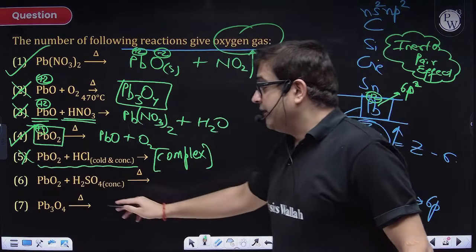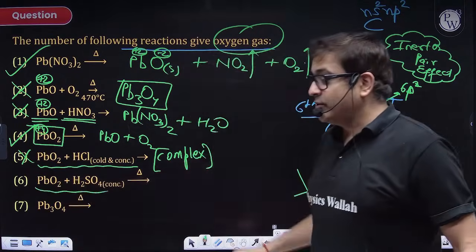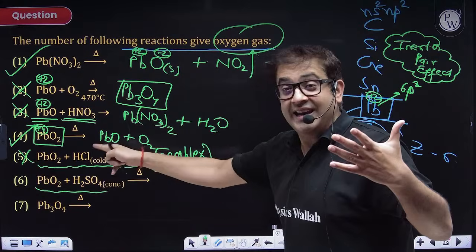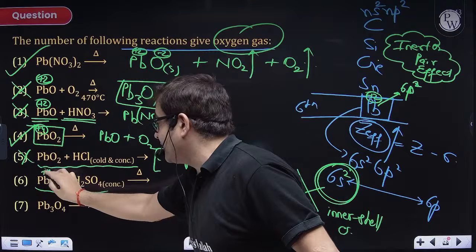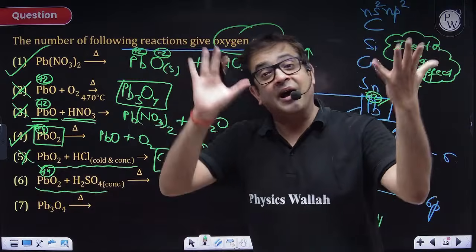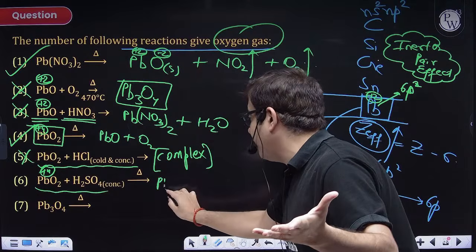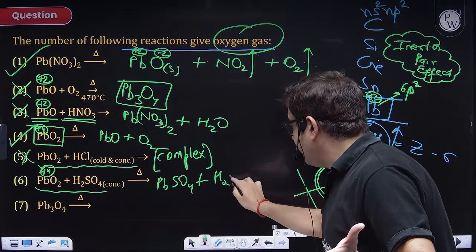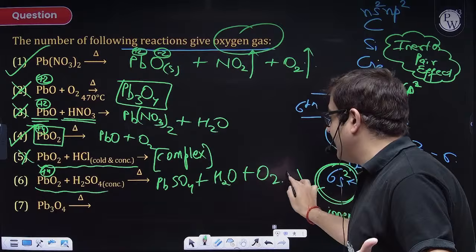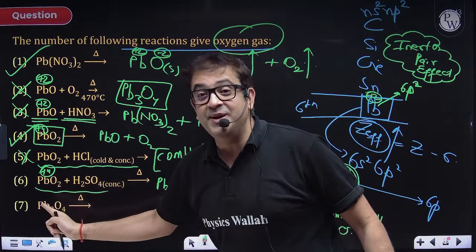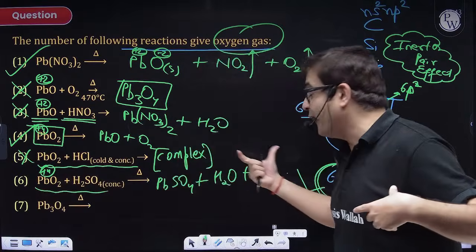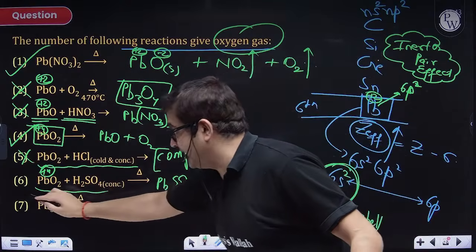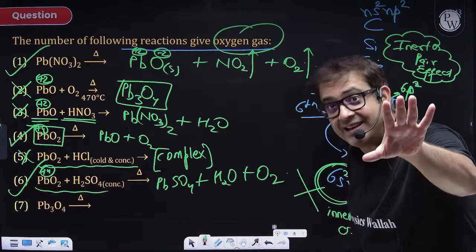Now, sir, PbO2 with H2SO4, what is this going to produce? Lead is again in +4 oxidation state, so it will try to come to +2 oxidation state in the form of lead sulfate plus water. Yes, here also oxygen gas will be produced, because this PbO2 having excess oxygen will be forced to throw that oxygen out to come to +2 oxidation state. So this can also be predicted.